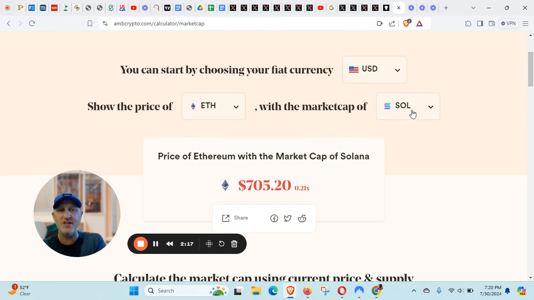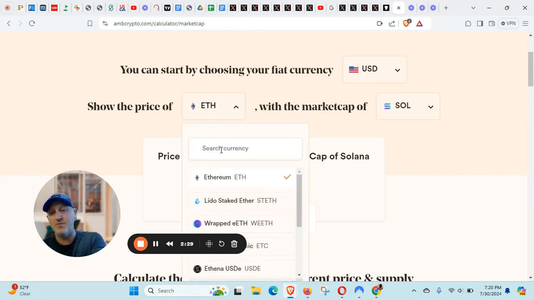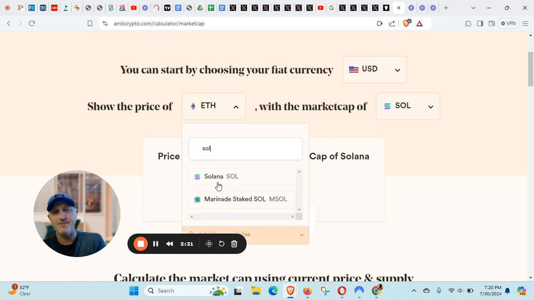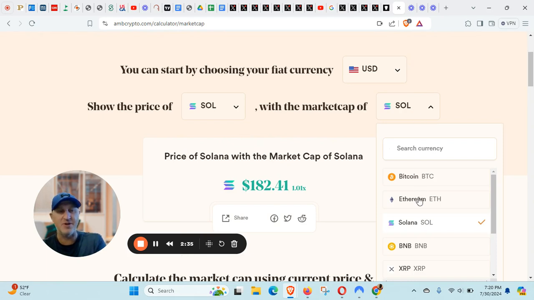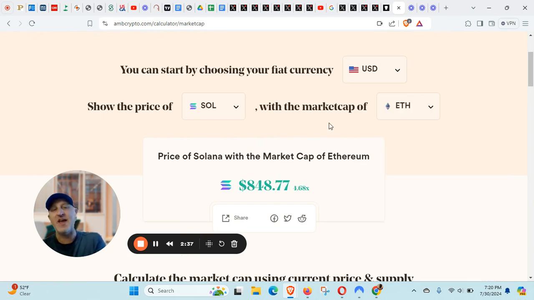Even if the utility on Solana is stronger, I feel Ethereum is a more investable product from a market cap tokenomics standpoint. Let's flip these two and put Solana here. So it's $182, and let's put Ethereum. If Solana had the same market cap as Ethereum, it would only be $848.